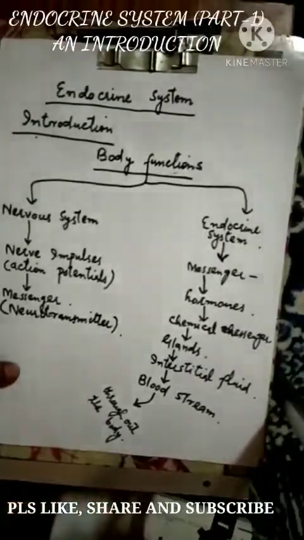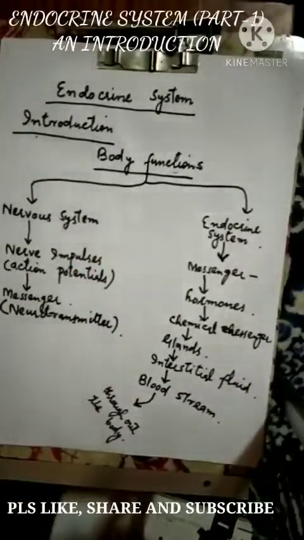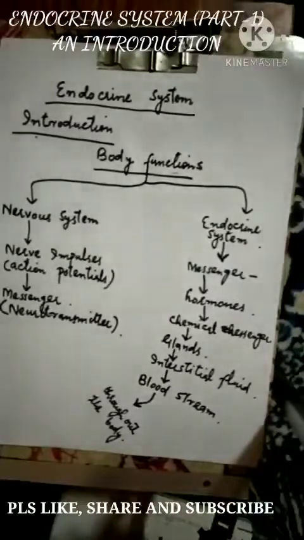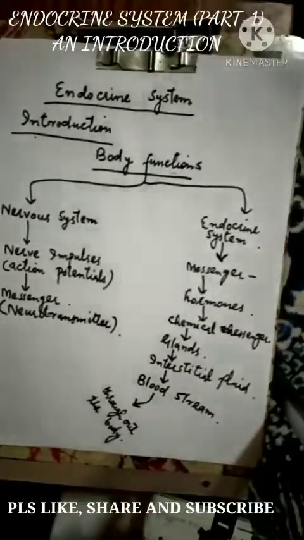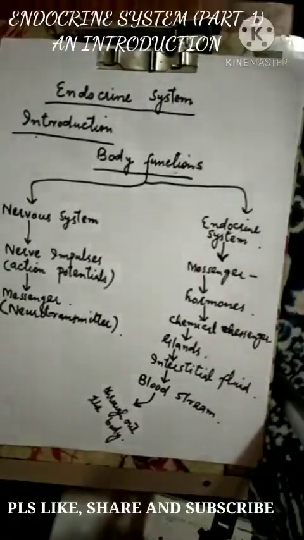Fine. So the endocrine system is controlling the body functions by releasing these chemical messengers which are called hormones, and these hormones are released by the endocrine glands. These glands release the hormones into interstitial fluid, and from interstitial fluid they go into the bloodstream, and through the bloodstream these hormones are delivered to all the cells of the body.